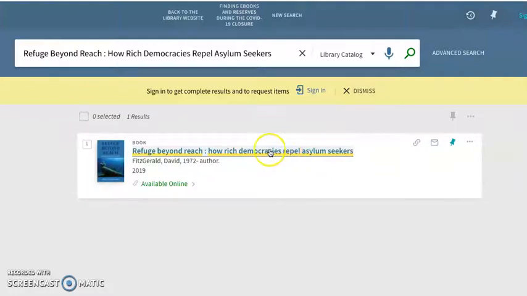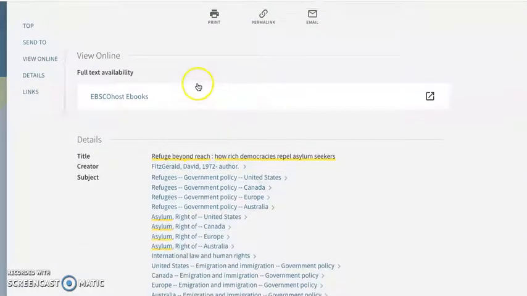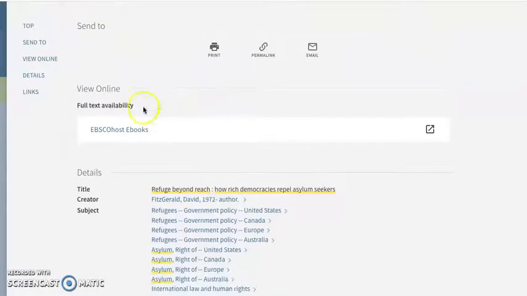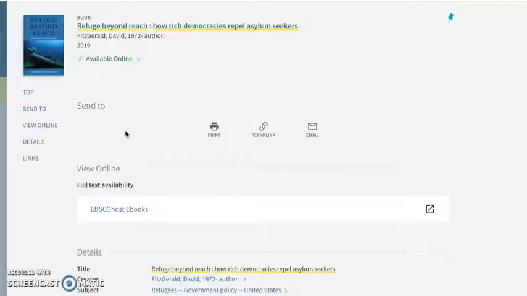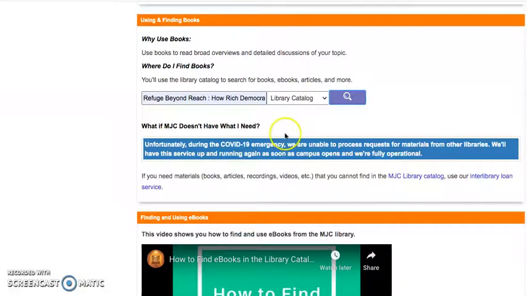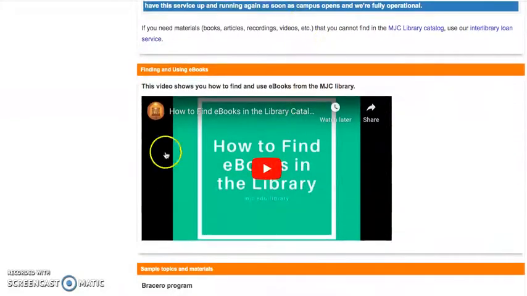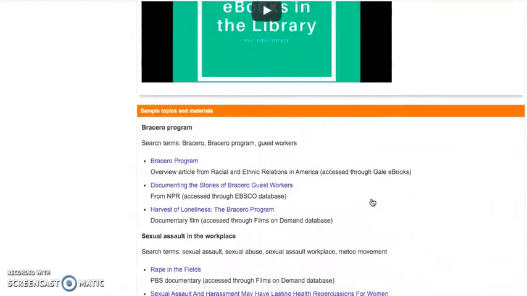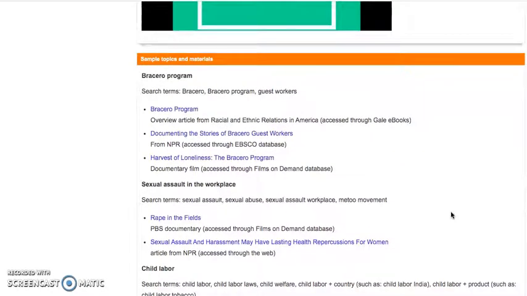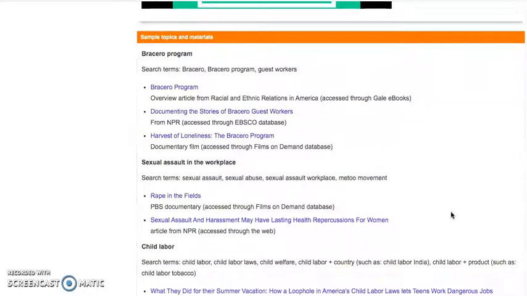Here's the book itself. It says we have it online as an ebook. And when you get to this page, to actually view the book, you click here on this link and it opens up the book for you. So that's what this is for. And also I have a video here that shows you in more detail how to find ebooks in the library catalog. And then the last part of this page gives you sample topics for this first unit in your course.